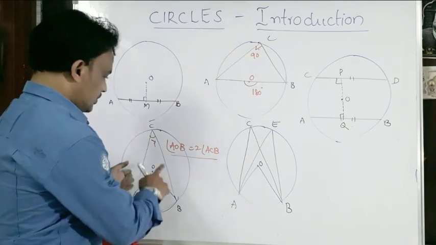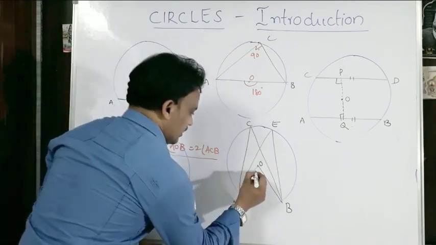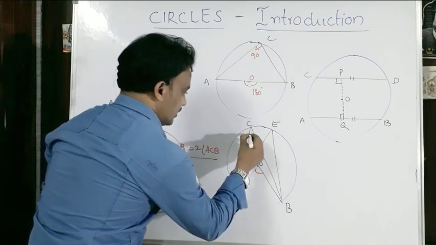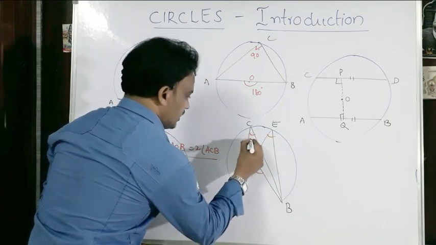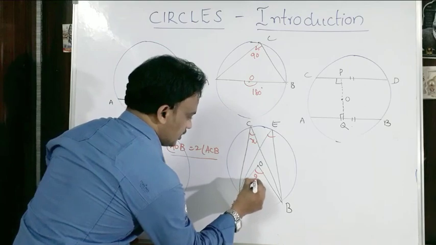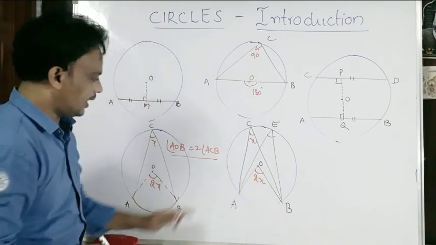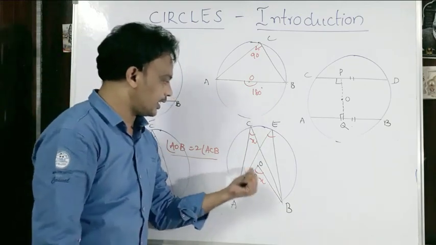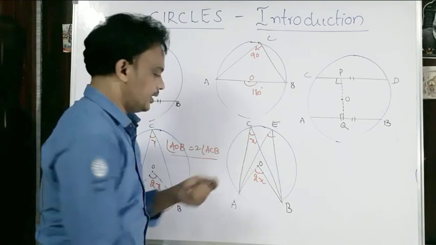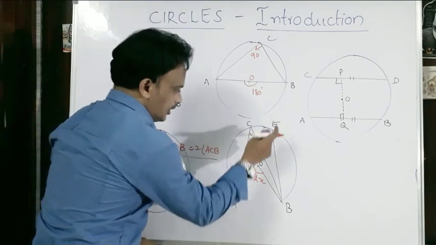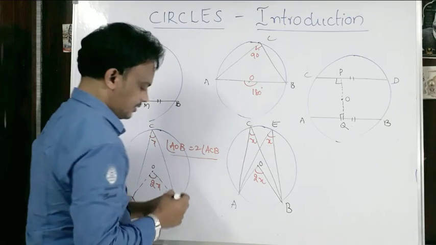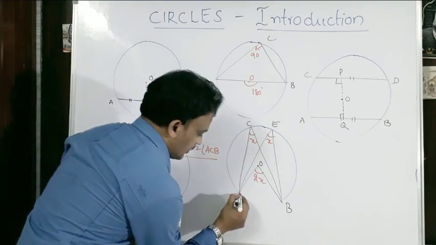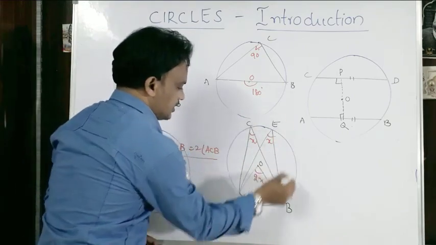By using the same property, here it is x, so obviously it is 2x, right or not? The angle formed at the arc is double the angle formed on the remaining arc. So if it is 2x, this must be x, and if it is 2x, this must also be x, because of the same property. Am I right or not? This is the minor arc and this is the major arc.